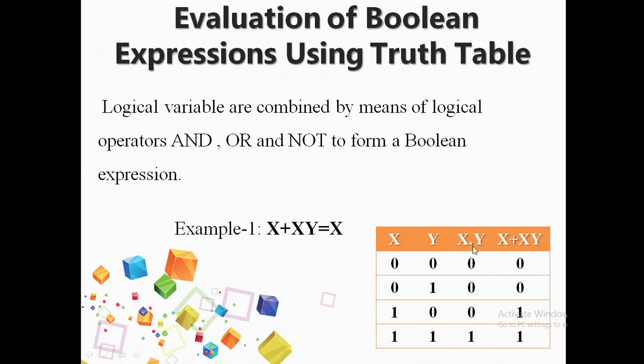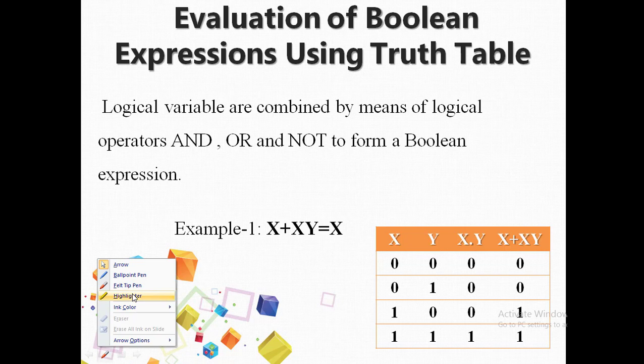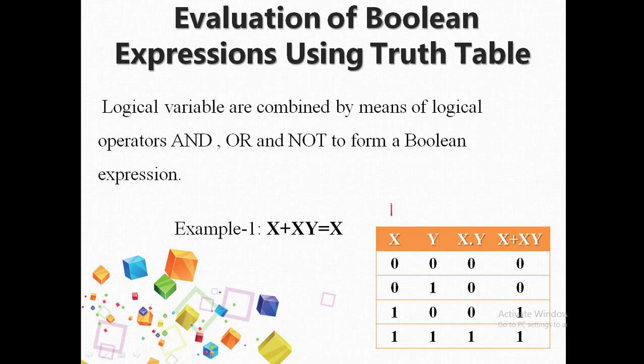Now the multiplication is added with the value of x, that means this one and this one will be added together. Suppose you consider this as column number 1, this as column number 2 and this as column number 3.